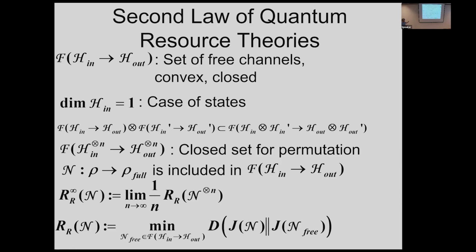So in the case of channel, you can prepare a maximally entangled state. Then you obtain some final state between the entanglement half and the output system. So that kind of output state should be called the Choi state, or Choi geometric state. So we employ this one. This one is very important. Using this one, we define this quantity and this one. So essentially, that theory is enough to discuss the Choi states.